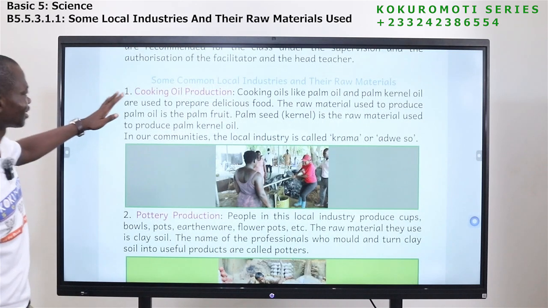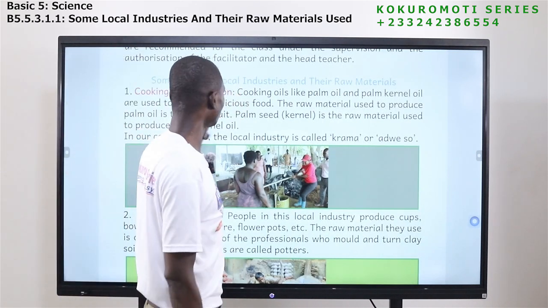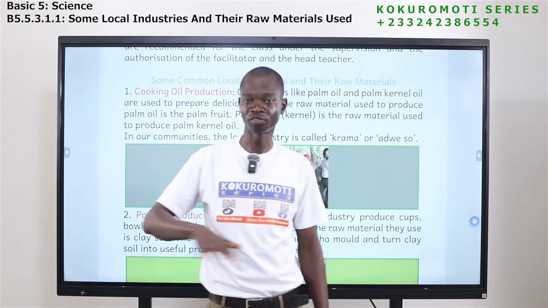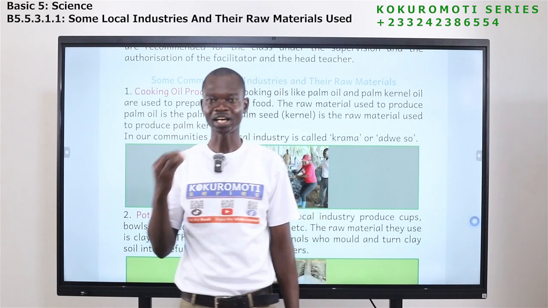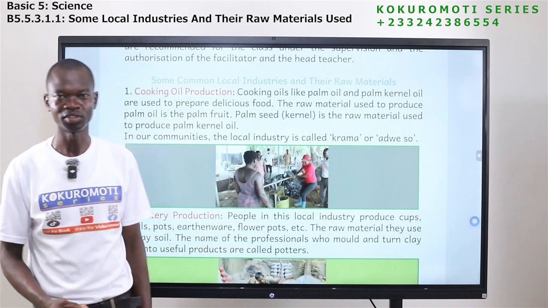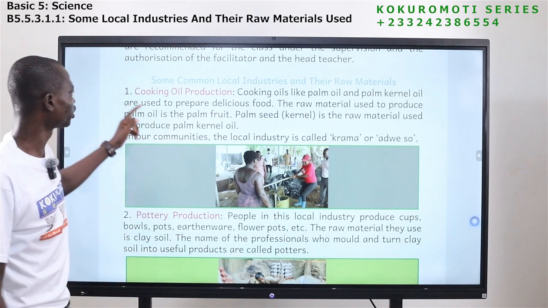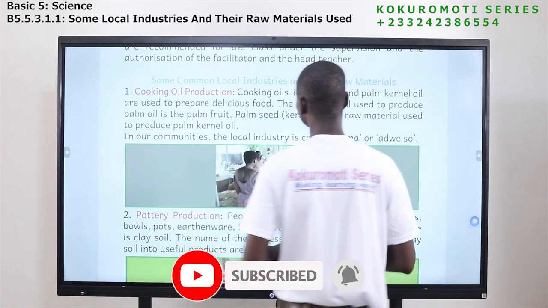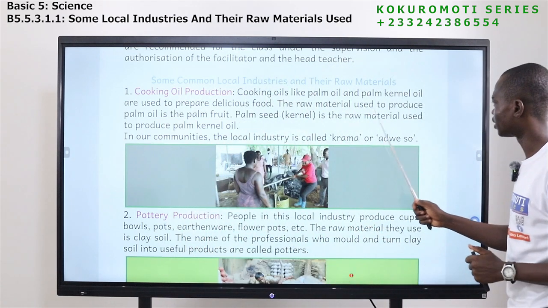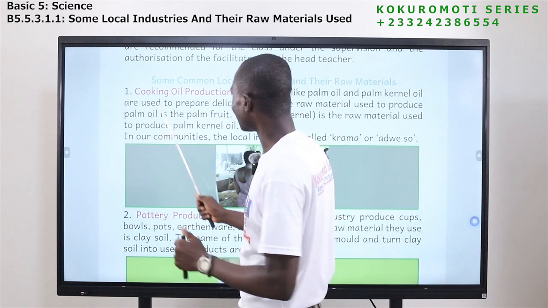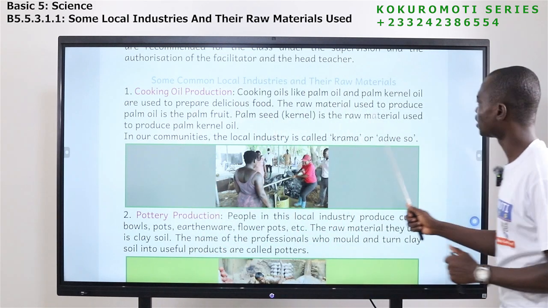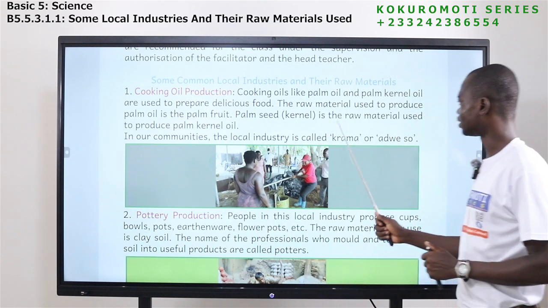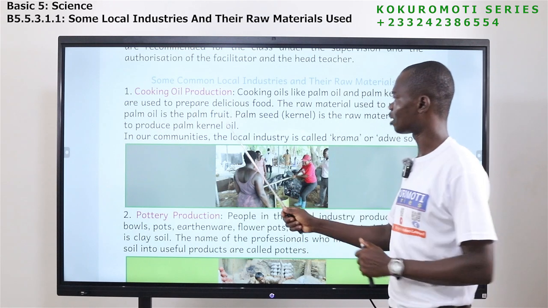Okay, so let's look at some common local industries and their raw materials. So in Ghana here, a lot of local industries are here. We are going to look at them and the raw materials that they use. So pay attention. Number 1, cooking oil production. Cooking oils like palm oil and palm kernel oil are used to prepare delicious food. The raw material used to produce palm oil is the palm fruits. Palm seed, that's the kernel, is the raw material used to produce palm kernel oil.